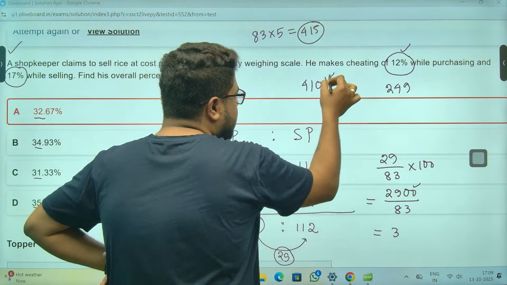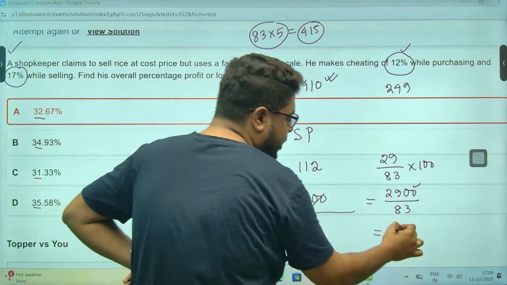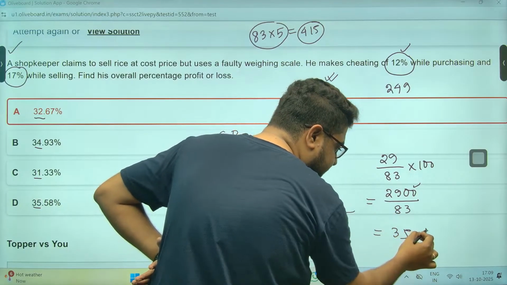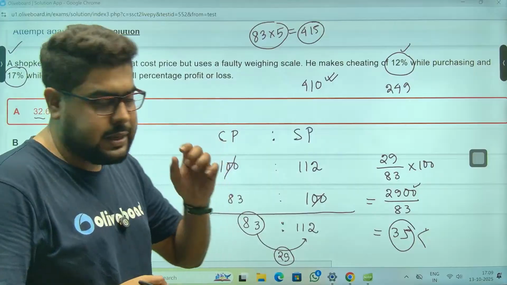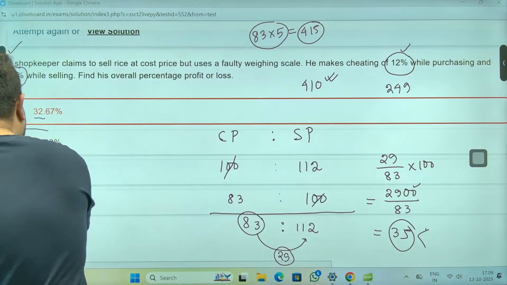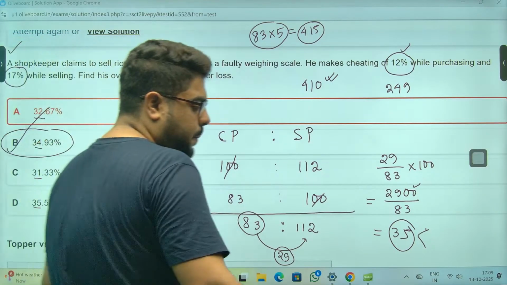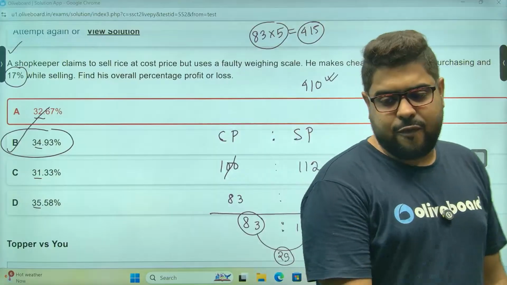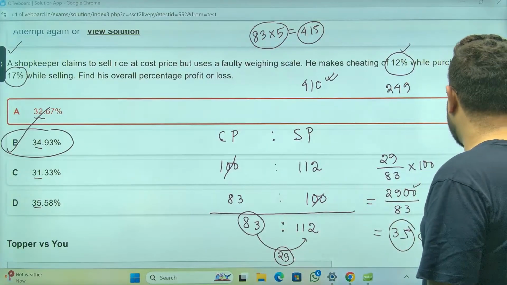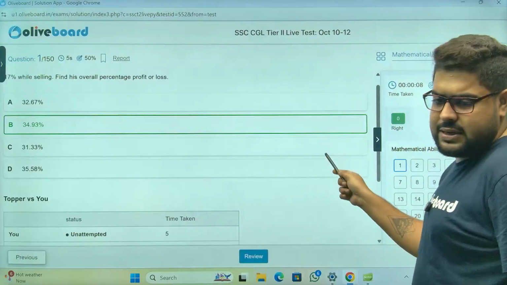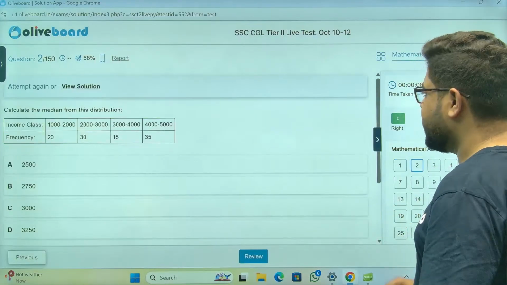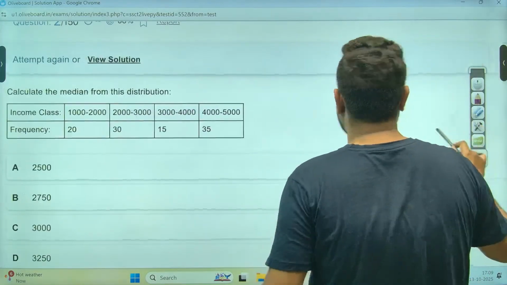If it was 415, then 35 would have been the answer, but it will be slightly less than that. So 34 point something. You see, option B is sitting there, saying 34.93. So without much calculation, I can say this is my answer. Next question.